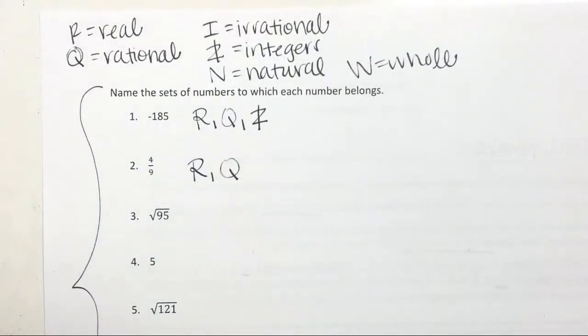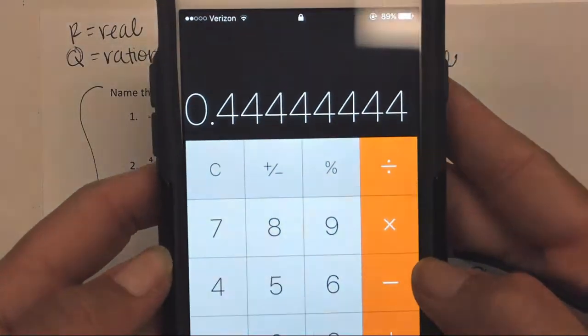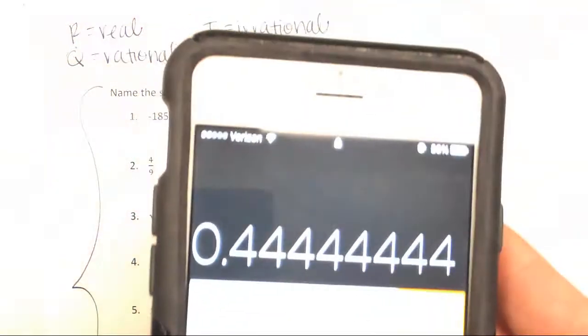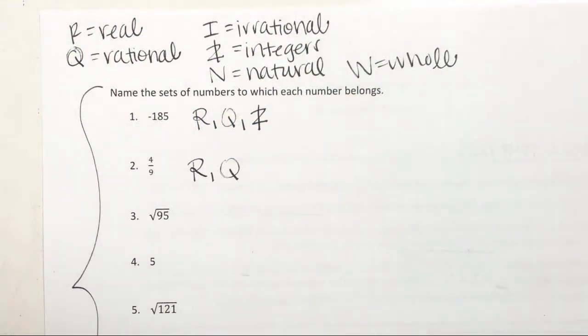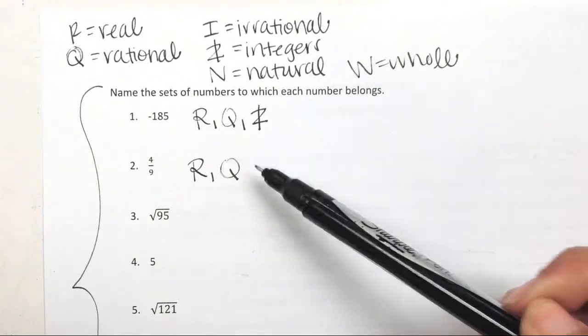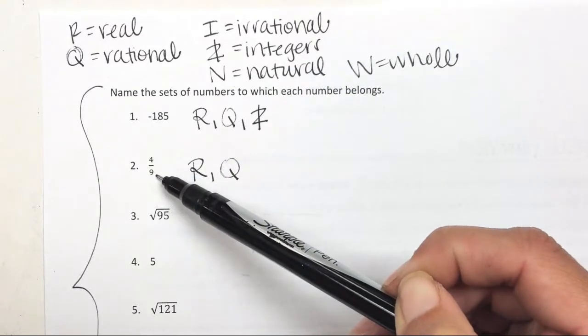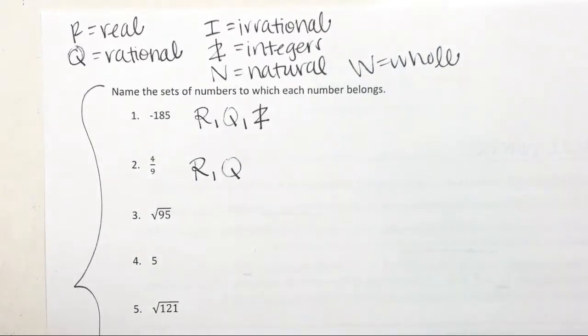Take your calculator, and all you have to do is type in 4 divided by 9. See how it's repeating? So if it's repeating or it ends, it's going to be what? Rational. Good. Can it be integer, natural, or whole? Because this is a what? Decimal or fraction. Good.